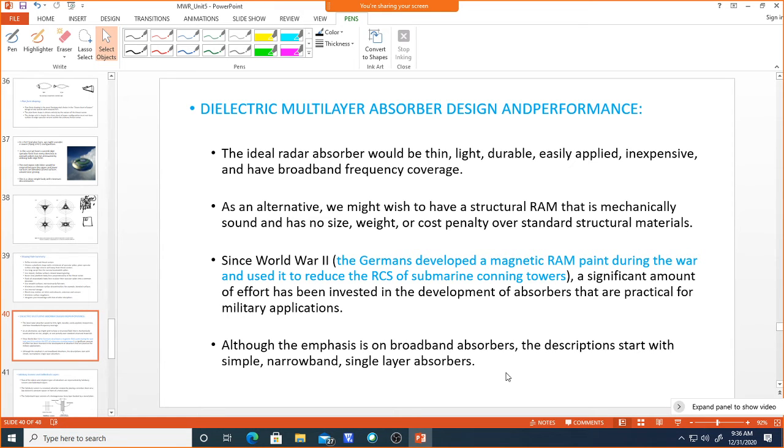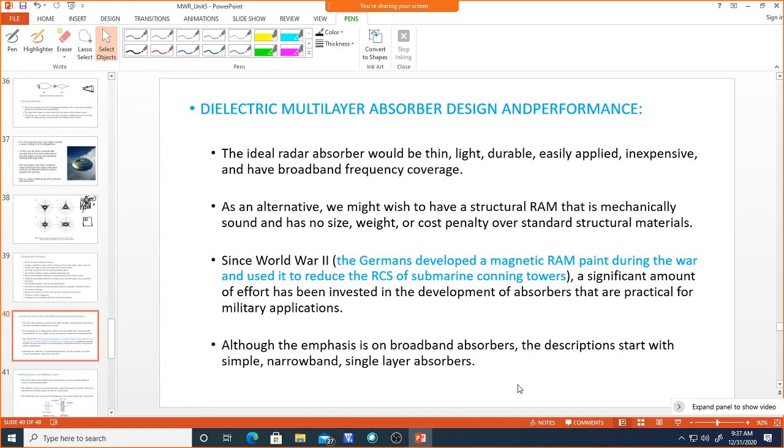Those bands are very wide, like 4 to 8 gigahertz, 8 to 12 gigahertz, 12 to 18 gigahertz. So the emphasis should be on broadband absorbers. We start with a simple narrow band, single layer absorber, but the emphasis is given on broadband absorbers.